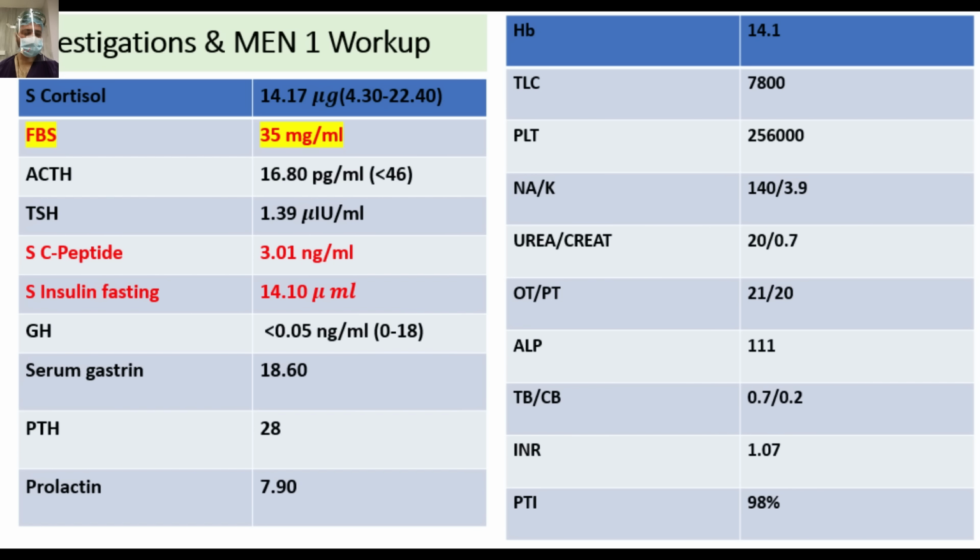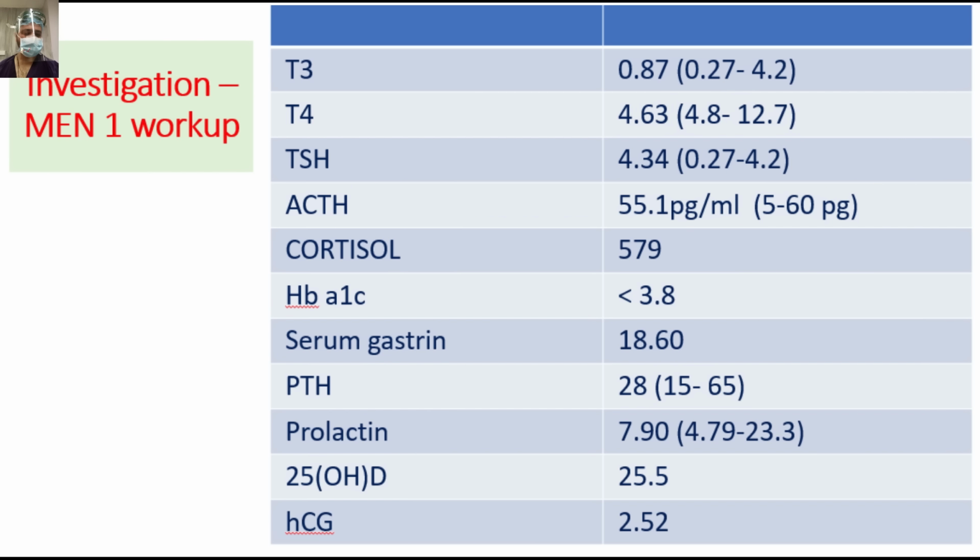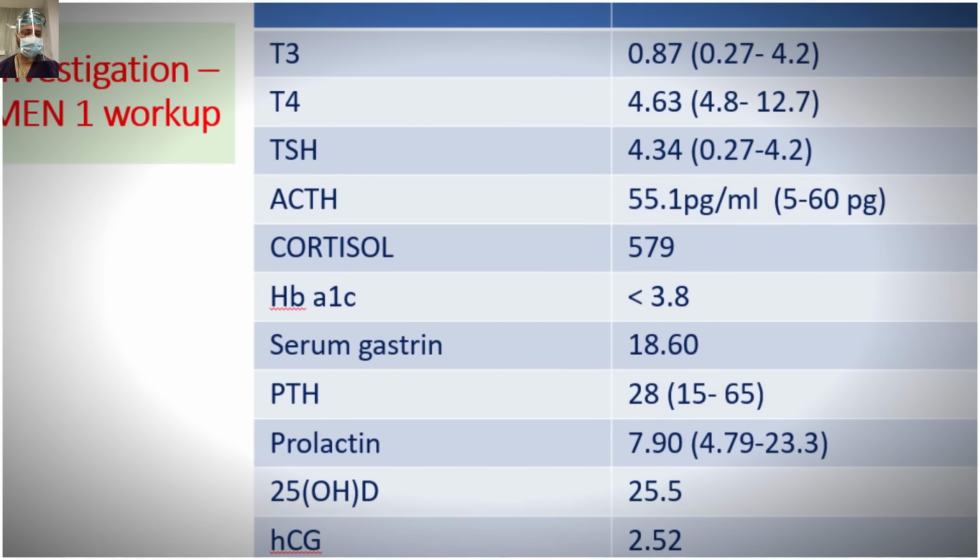Her fasting blood sugar was found to be 35, and the serum C-peptide was 3.01. The fasting insulin level was 14.10, all pointing towards the diagnosis of insulinoma. The rest of the parameters were normal. As I said, the MEN1 workup was normal, so it is not a syndromic insulinoma.